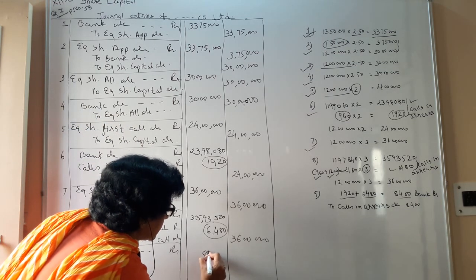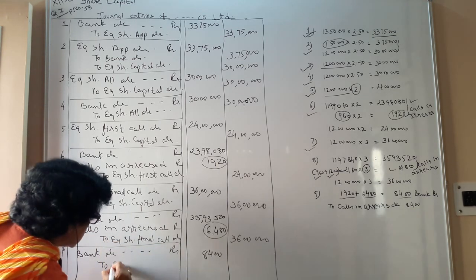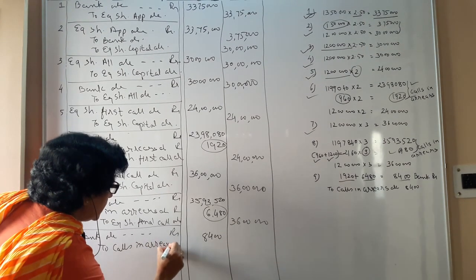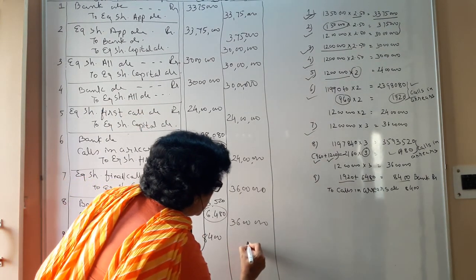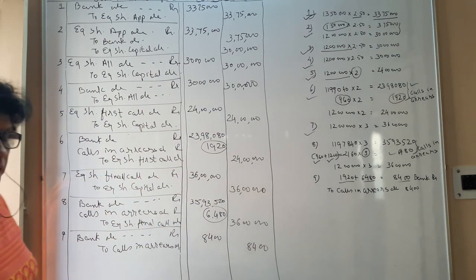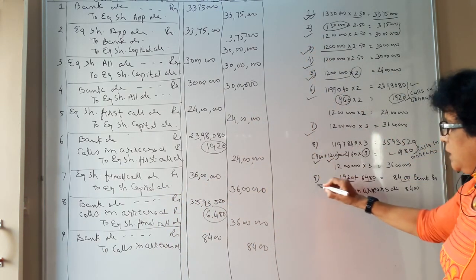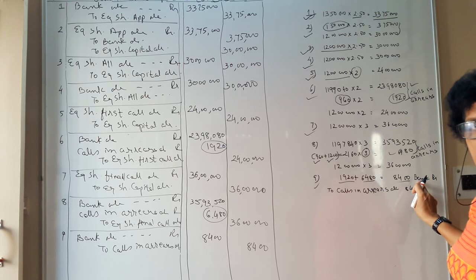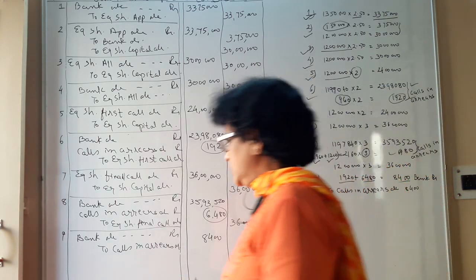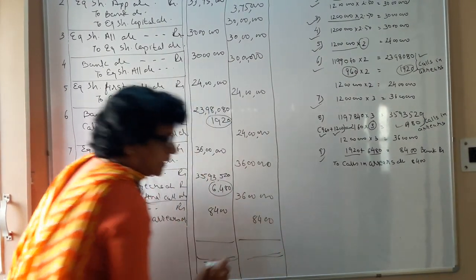Bank account debit 8400 to calls in arrears account, 8400. So in this manner, if you do the working of your example first and if you keep all the figures proper, then writing the journal is simple. At the end you have to find the total and complete your example.